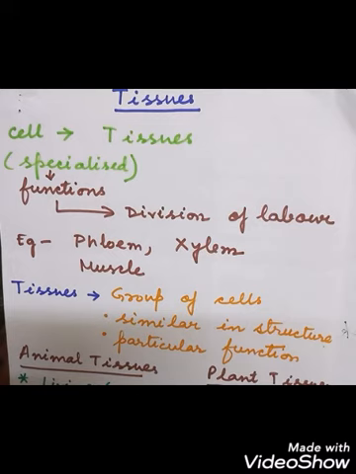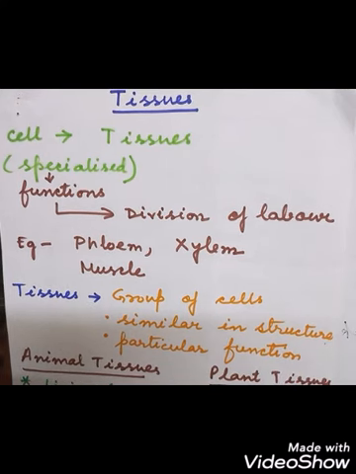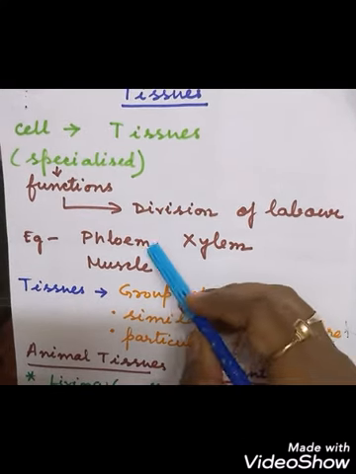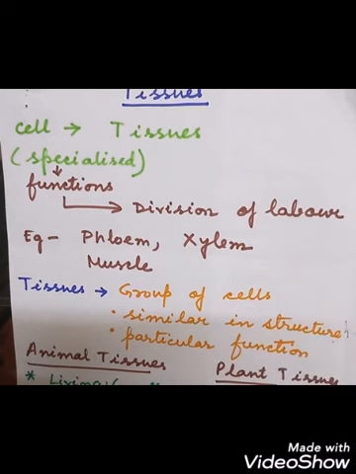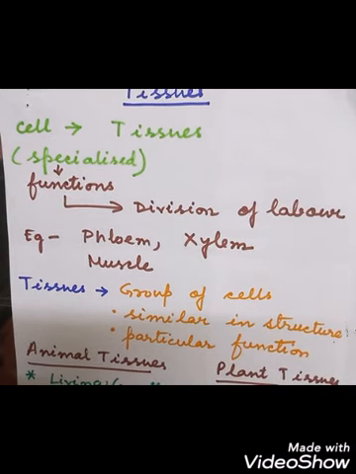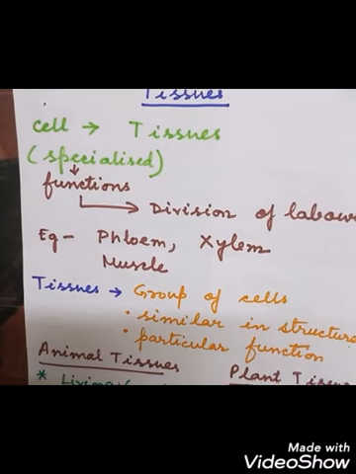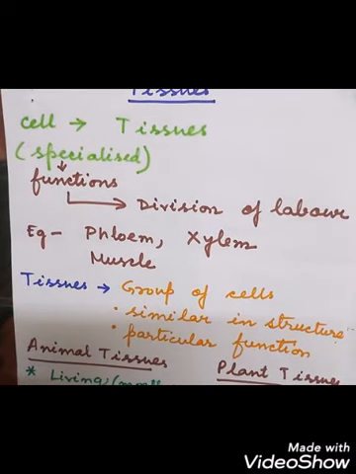The tissues. For example, in the human body there is blood, then there is muscle, and in the plants there is phloem, there is xylem. All these are examples of tissues, that is, the cells which perform specialized functions. A group of cells performing specialized functions is called what? Tissues.